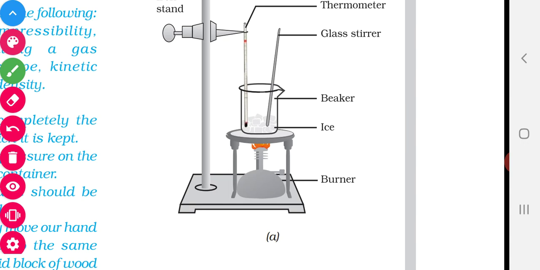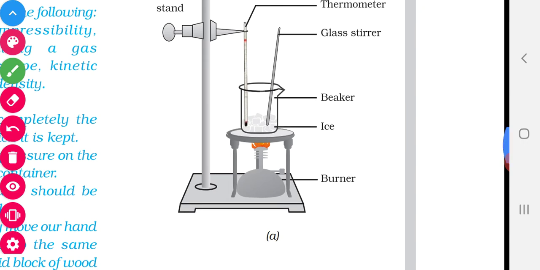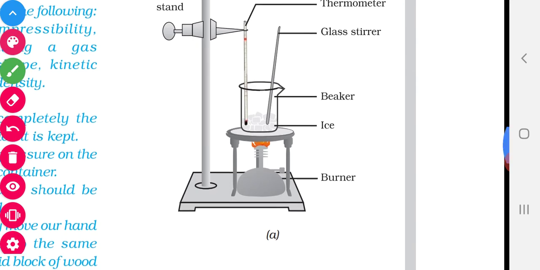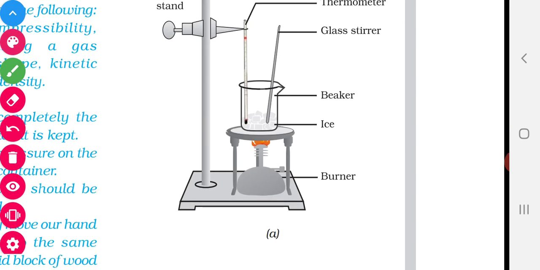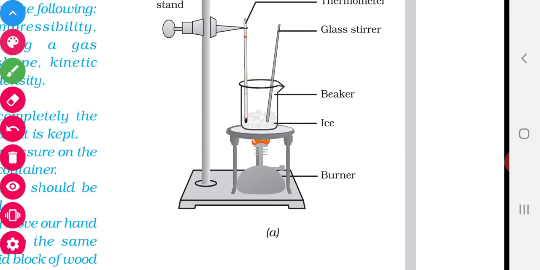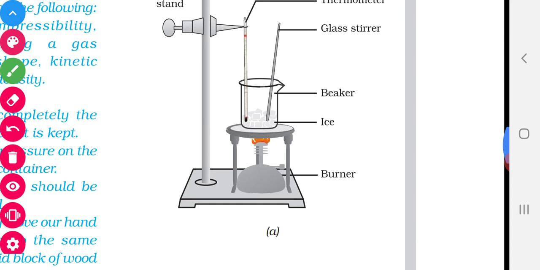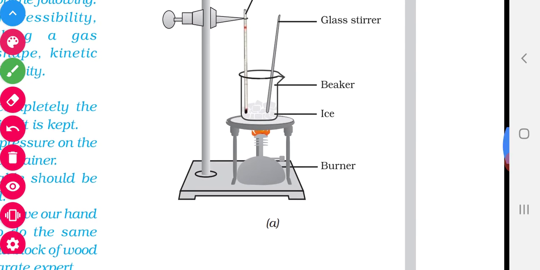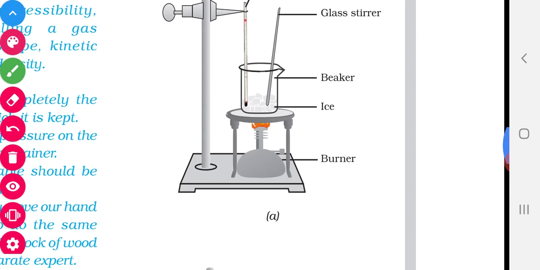We know that C has the highest melting point. So we have to supply the highest heat energy to C. Why? There will be more force of attraction, so we have to overcome this force of attraction. So we have to supply more heat energy. That is, we have to heat at 300 degrees Celsius to overcome this force of attraction. Okay, have you understood, children?